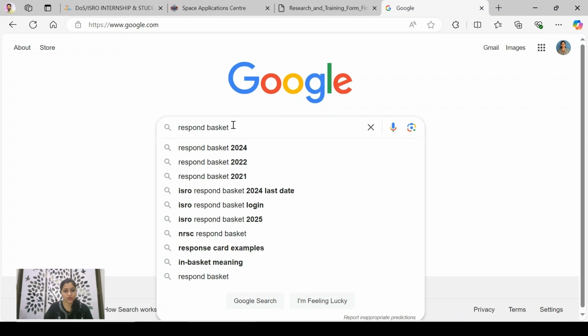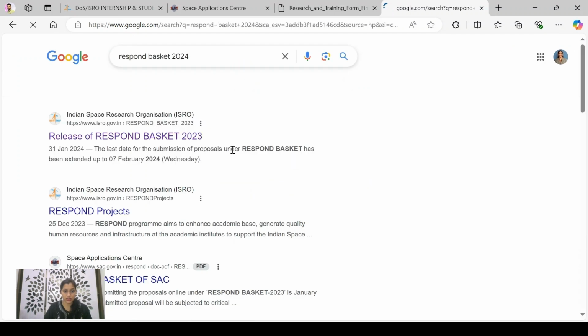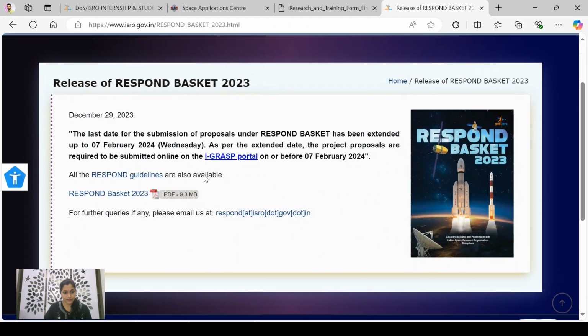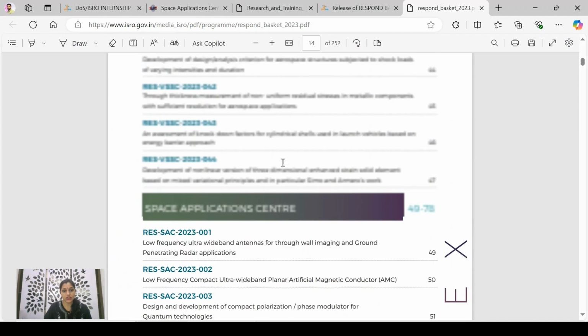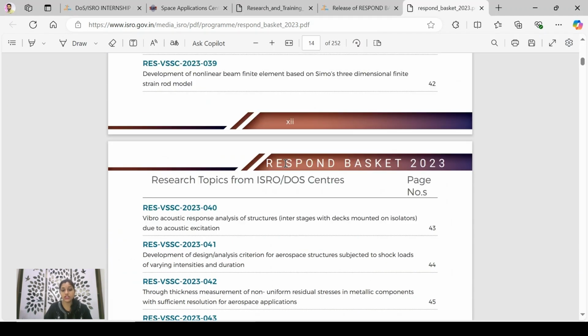Respond stands for sponsored research. In the Respond Basket 2023, you'll get the topics on which ISRO centers are presently working.